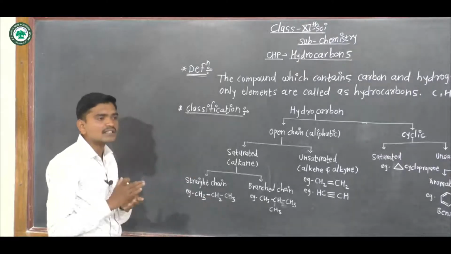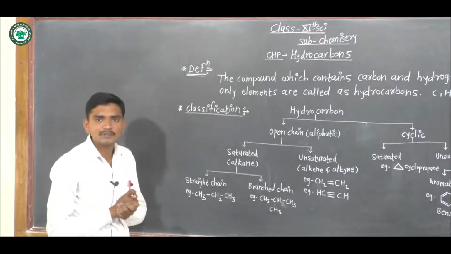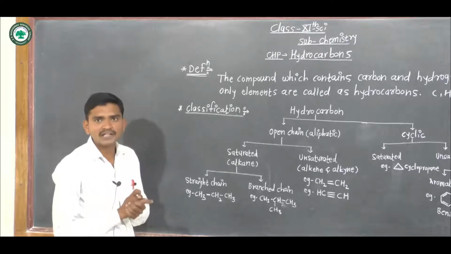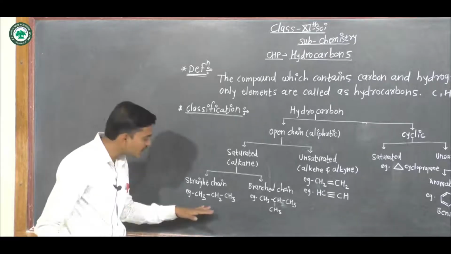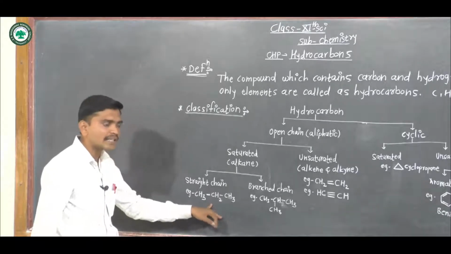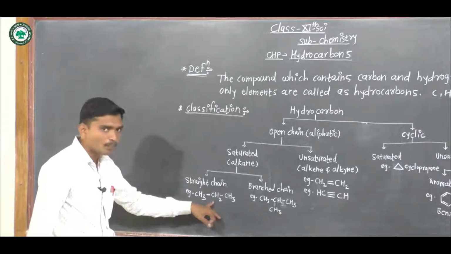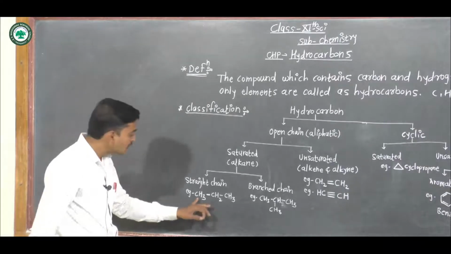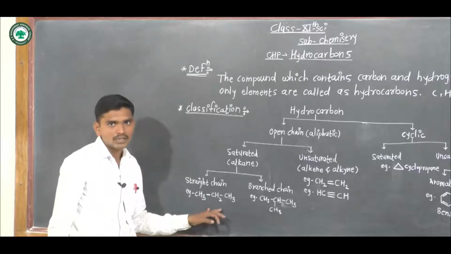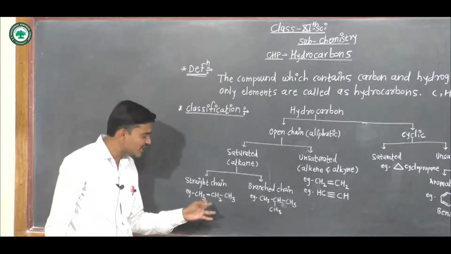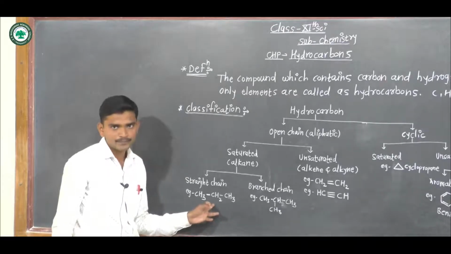We have already discussed in previous chapters, basic principles of organic chemistry and nomenclature of alkanes. This is a straight chain alkane and its IUPAC name is propane because there are 3 carbons.